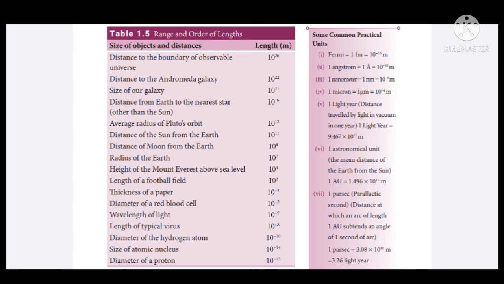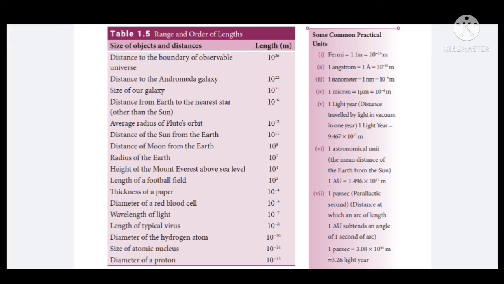And next, what is 1 light year? You are familiar with this definition. Distance traveled by light in vacuum in 1 year is called 1 light year, which is equal to 9.467 into 10 power 15 meter. And then the definition for 1 astronomical unit. The mean distance of earth from the sun is called 1 astronomical unit, which is equal to 1.496 into 10 power 11 meter.